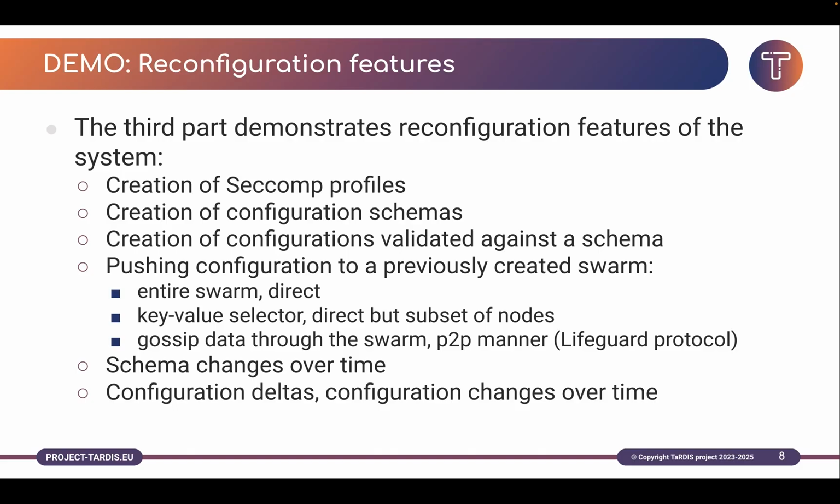The first one will be the entire swarm, direct basically push. This should be avoided in normal circumstances, but in some critical elements, security breach or some other stuff, this could be utilized. The second one will be key value selector. This is also direct push to the nodes, but this will work as a subset of nodes. Only nodes who have a specific key value pairs or labels will be affected by this change. And the third part will be gossip through the swarm using a peer-to-peer manner.